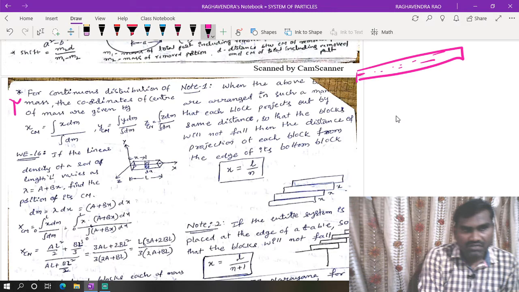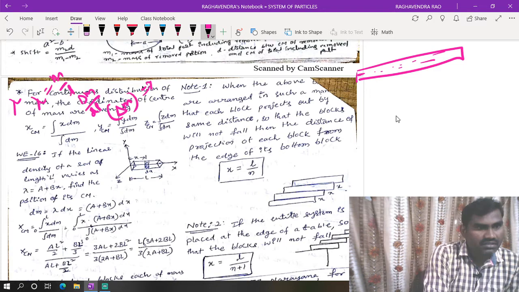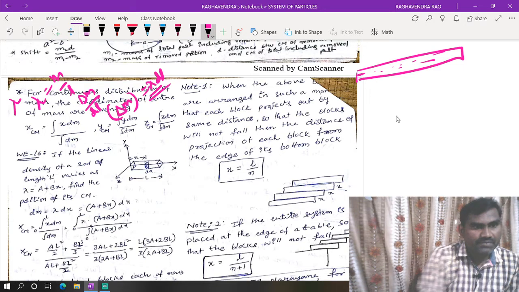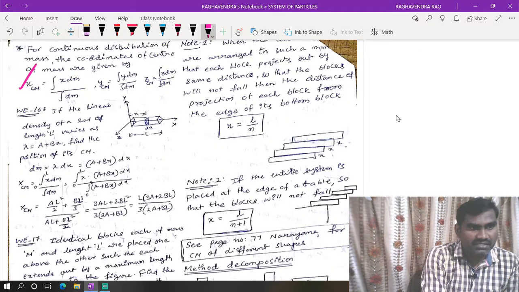So delta m is equal to lambda into dl. Like that we can take and simplify the equation. This model of numericals we practice in regular classes can go through. So in continuous mass system we can use xcm is equal to integral of x dm by integral of dm. In NTA paper also they gave 2 questions from this area.